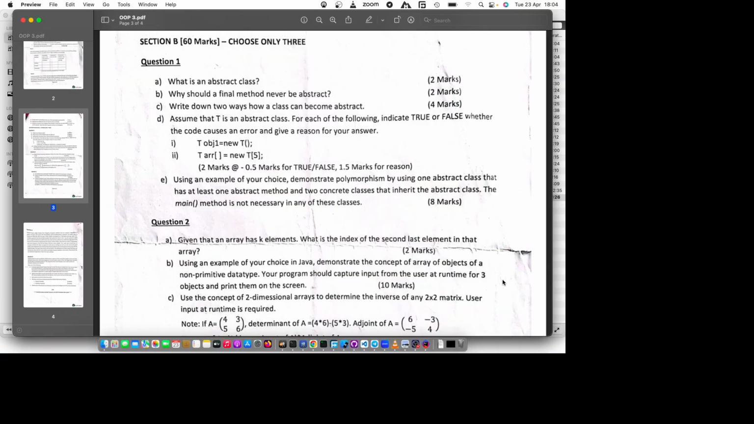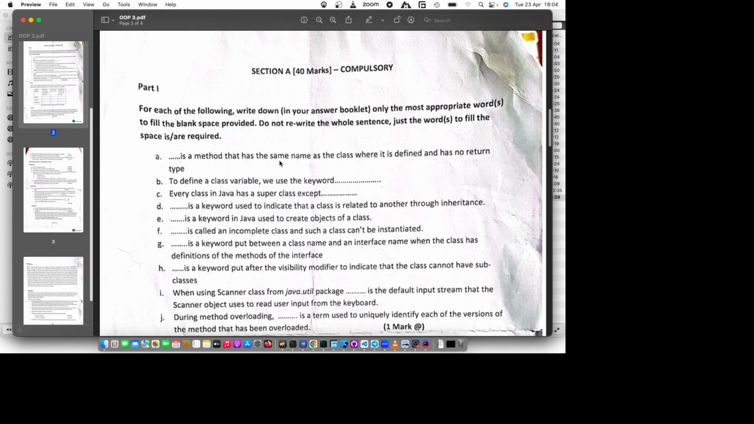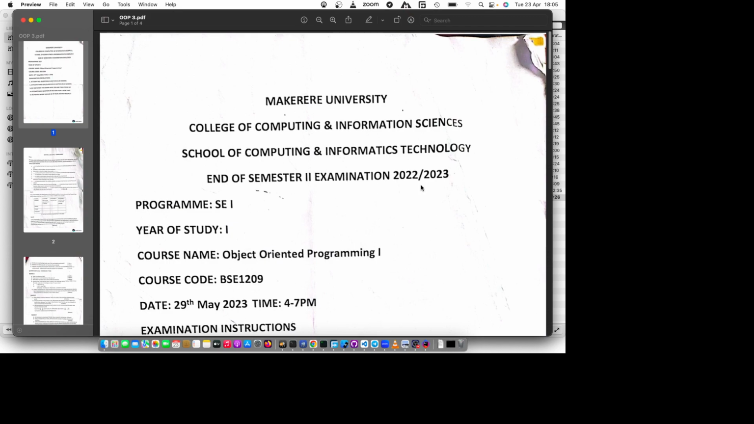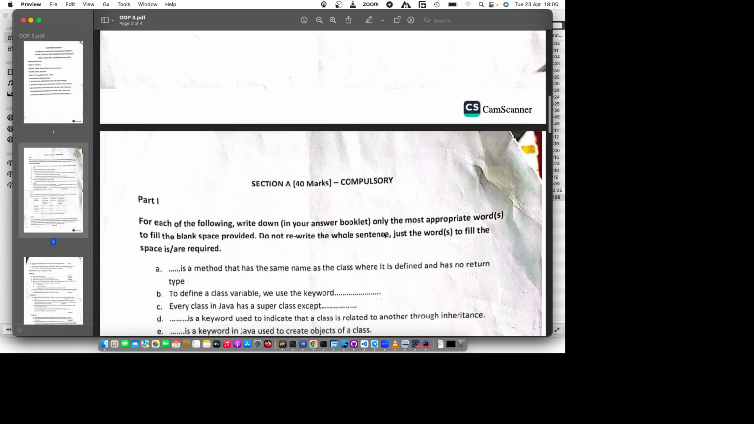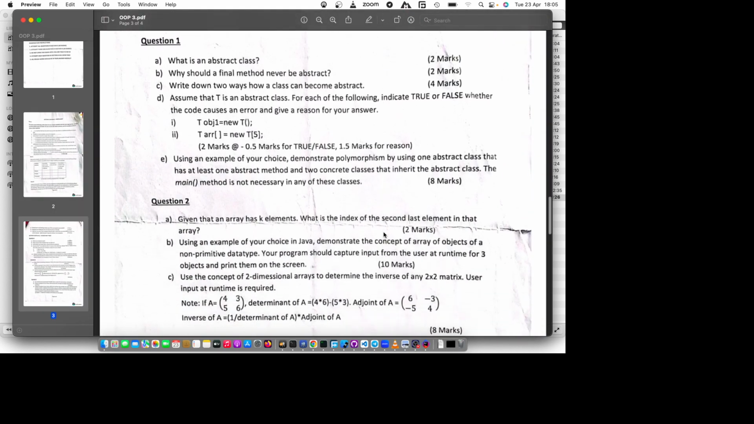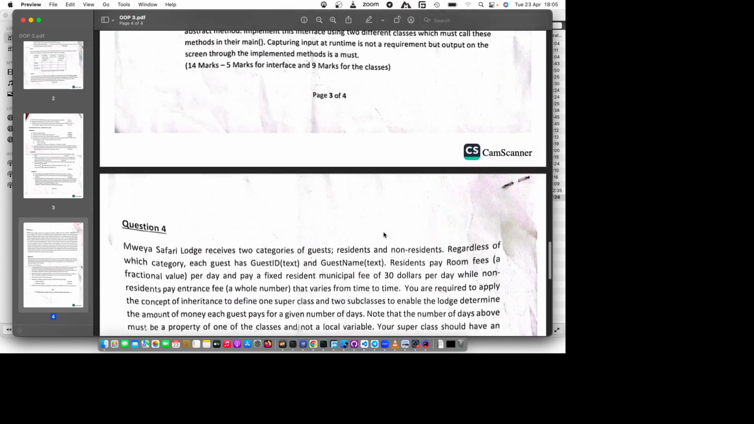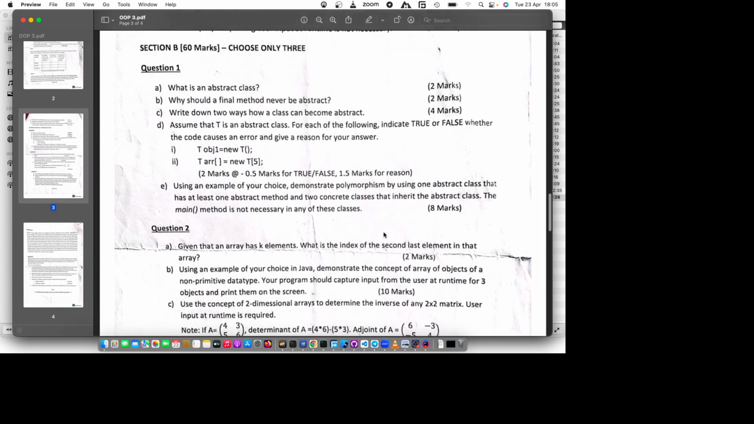I am going to attempt question 1, and this question 1 is from the 2022-2023 exam, question 1 of section B.